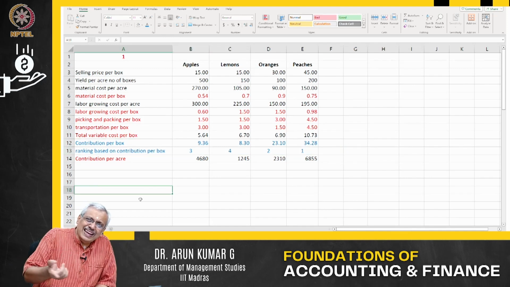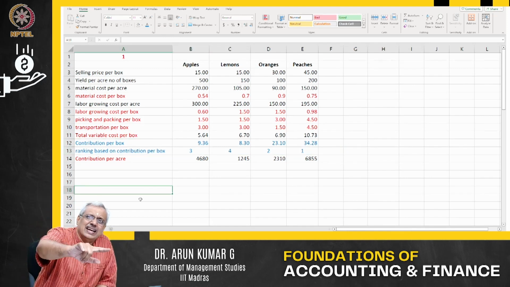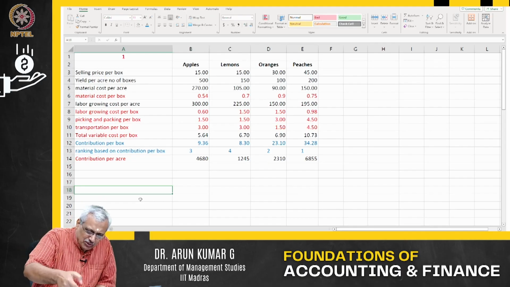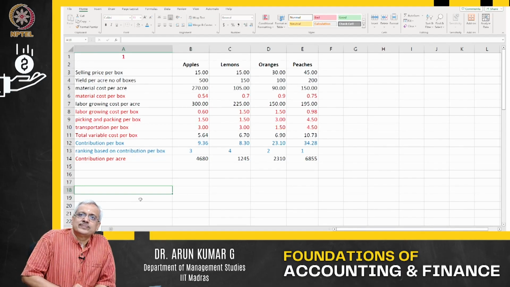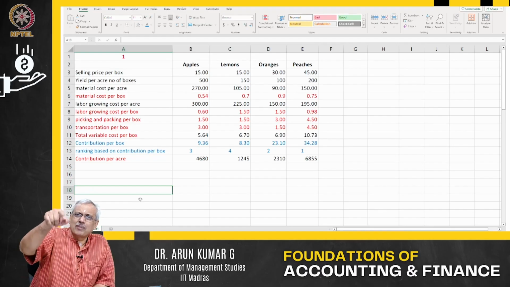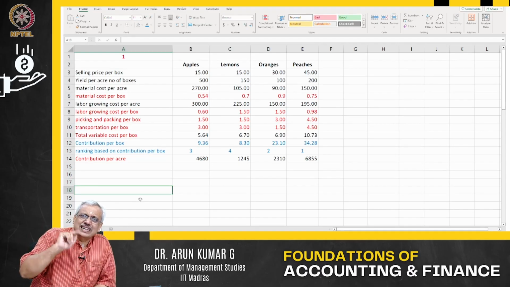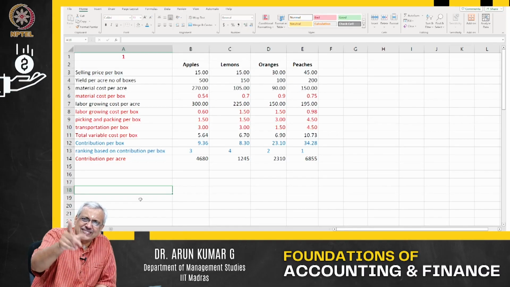Imagine if the yield was exactly the same for all types of fruits, then I would use this ranking, maximizing contribution per box. Now what is my objective function? My objective function is to maximize my contribution per acre because the yields vary per acre.